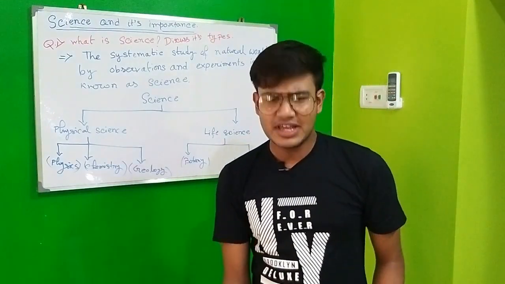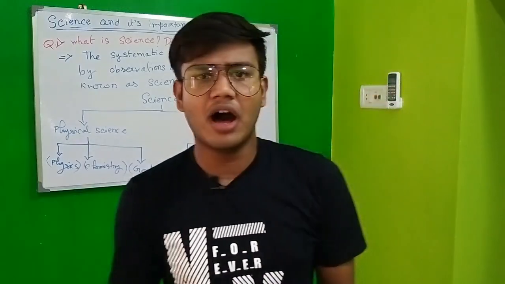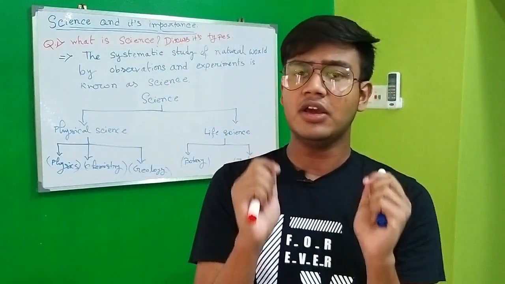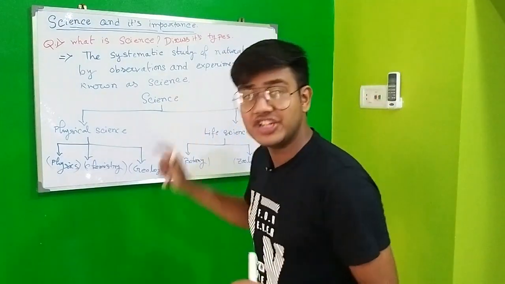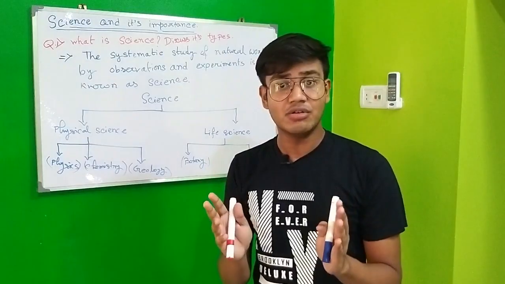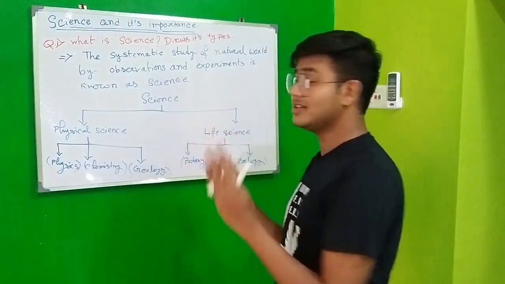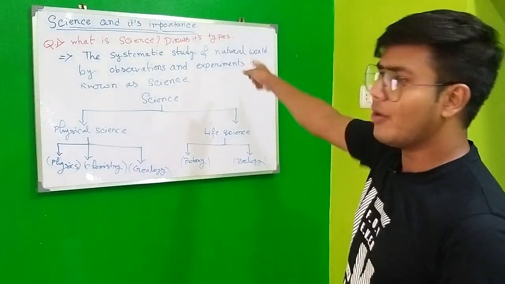If you give less force, it will reach less height, and that is how you are experimenting with objects. This is the experimentation and observation, and that is what science looks like, and that is what science represents. Alright, so without any delay, let's go to our definition.